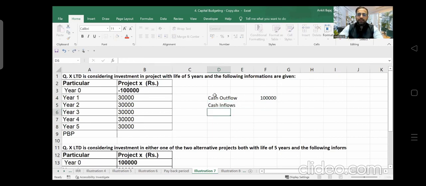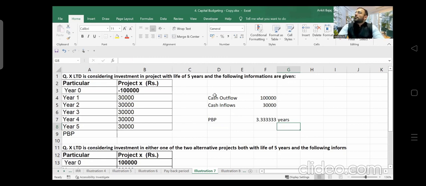Cash inflows are 30,000 for every year, right? So simply what I can do, I can apply the formula and calculate the period. What is the formula? Cash outflow divided by cash inflow. So it will be taking 3.33 years time. Are you able to understand? 3.33 years time. Is it clear?